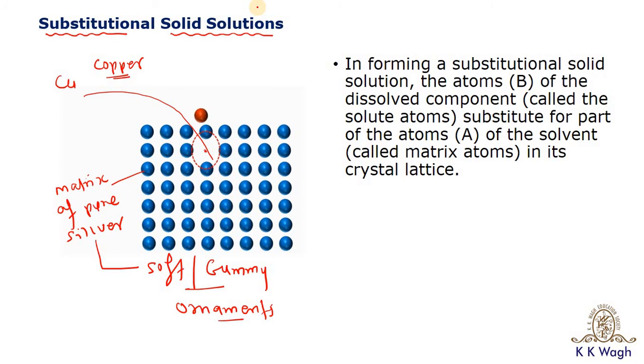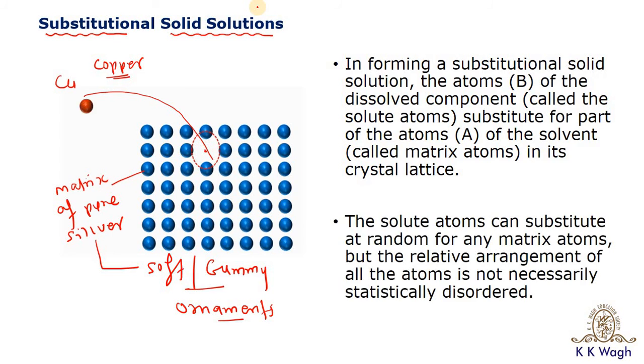So this is all the same that I have explained. The solute atom can substitute at random for any matrix atoms, but the relative arrangement of all the atoms is not necessarily statistically disordered.